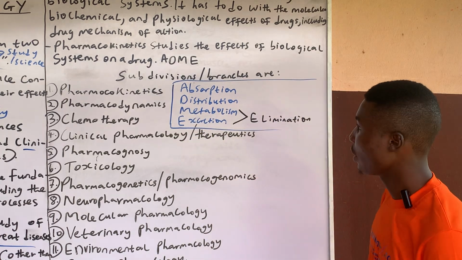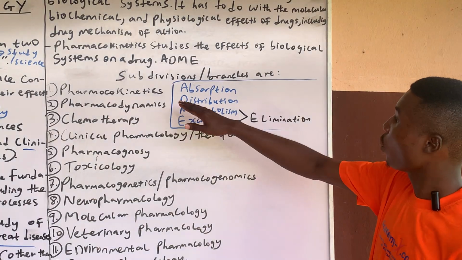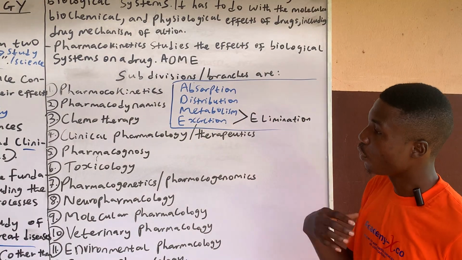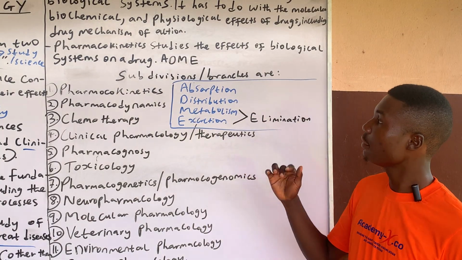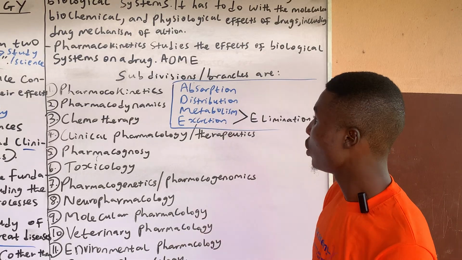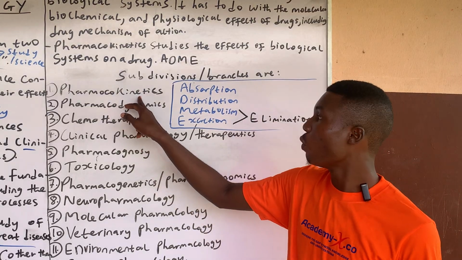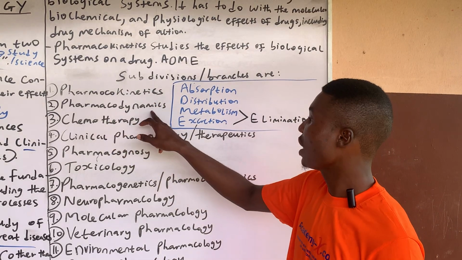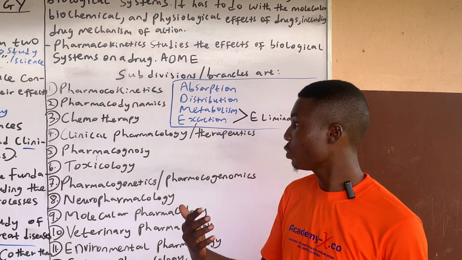As we go further, we're going to look at that very quickly. So, the subdivisions and branches of pharmacology: we have pharmacokinetics, which we talked about, what the body does to the drug, and pharmacodynamics, which we talked about, what the drug does to the body.